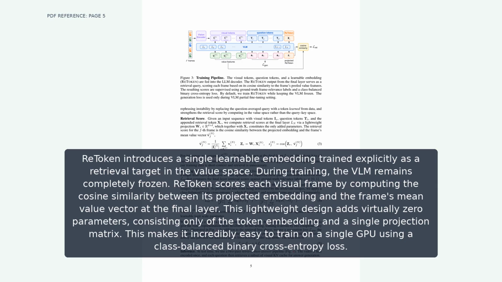ReToken scores each visual frame by computing the cosine similarity between its projected embedding and the frame's mean value vector at the final layer. This lightweight design adds virtually zero parameters, consisting only of the token embedding and a single projection matrix. This makes it incredibly easy to train on a single GPU using a class-balanced binary cross-entropy loss.